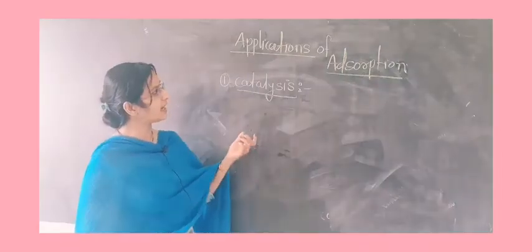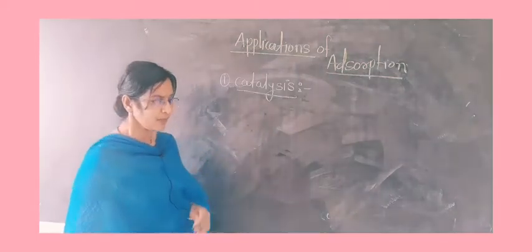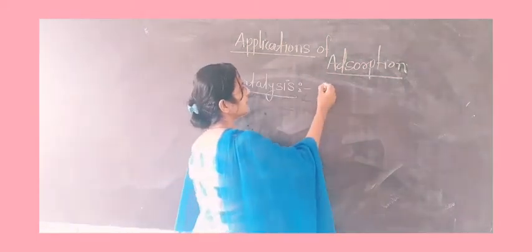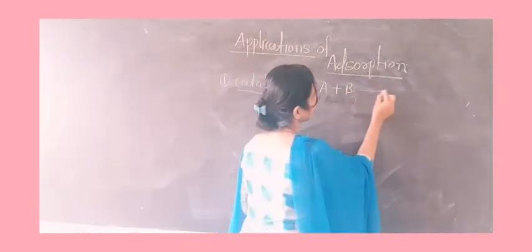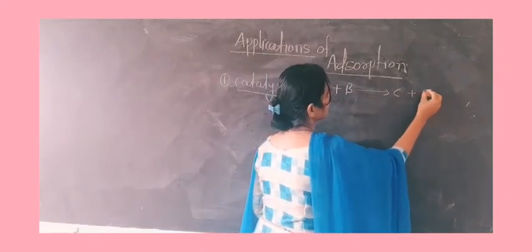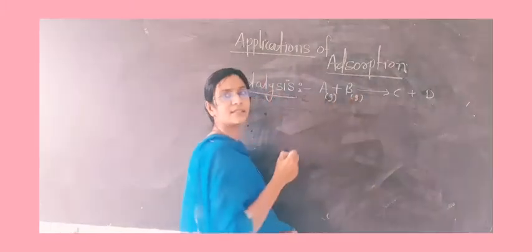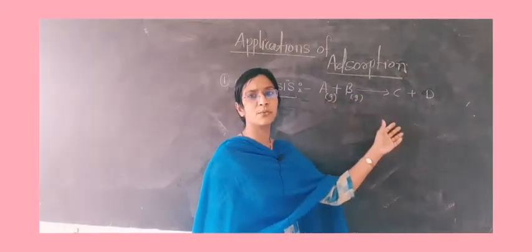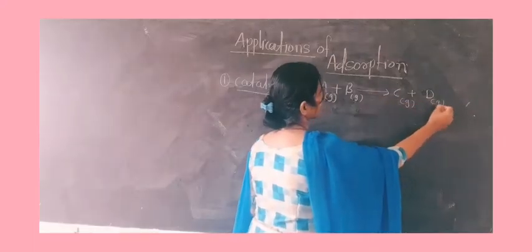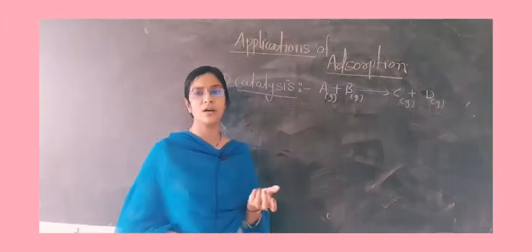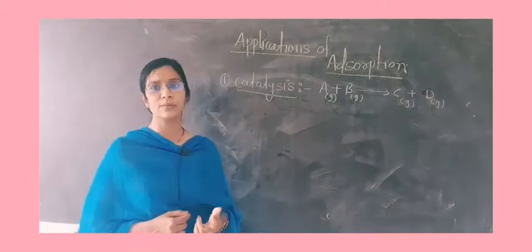Now, what is the relation of adsorption and catalysis or catalyst? Friends, in chemistry we often write a chemical reaction, that is A plus B gives C plus D. Here A is a reactant in gaseous phase, B is a reactant in gaseous phase, which convert into the products C and D, which may also be in gaseous phase. The gas can adsorb on the surface of the adsorbent material. Now, what will actually happen?